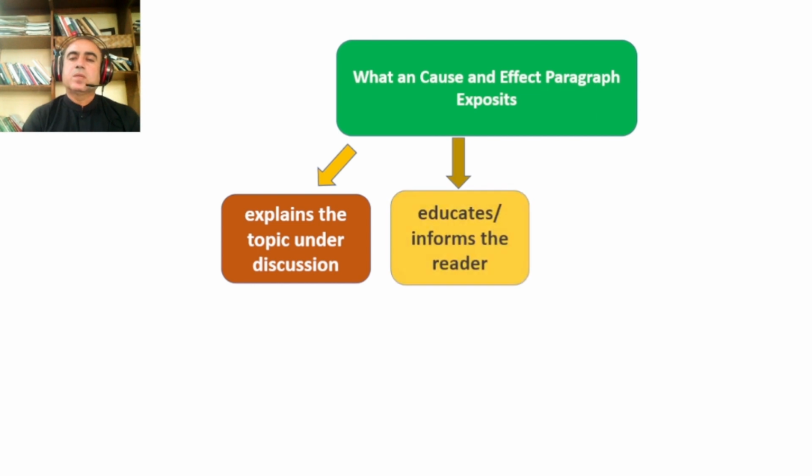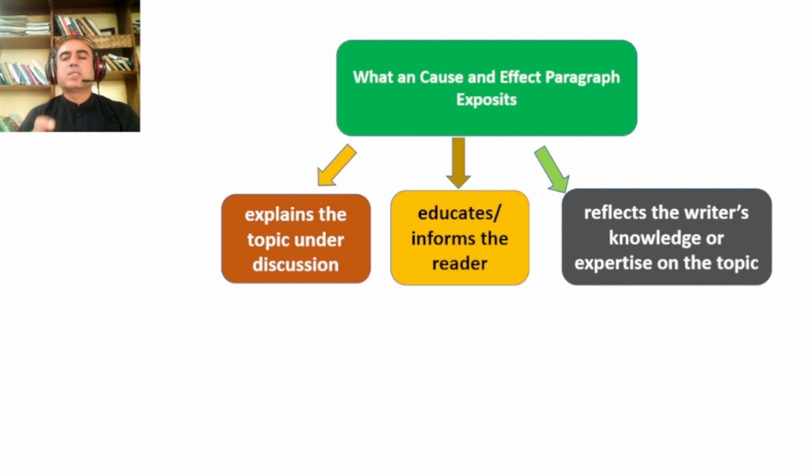It educates the readers, informs them that certain factors correlate and there is a cause and effect relationship between those two factors. When we say educates, informs, it means it comes up with researches, data, surveys, examples, references, quotations that justify the point or that make the point a stronger argument.